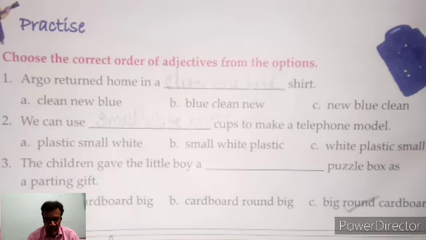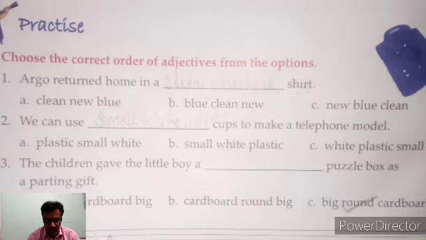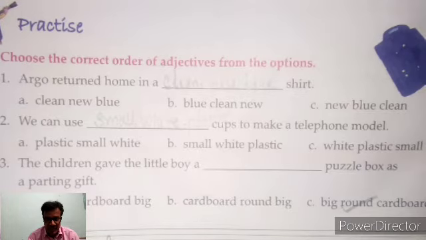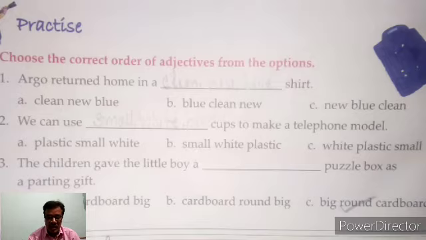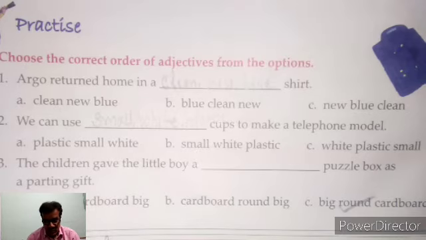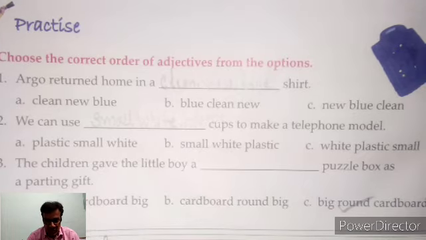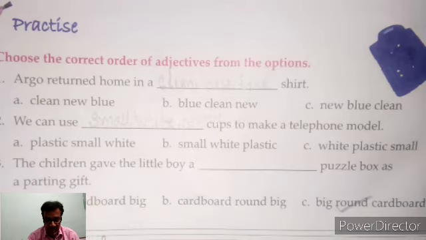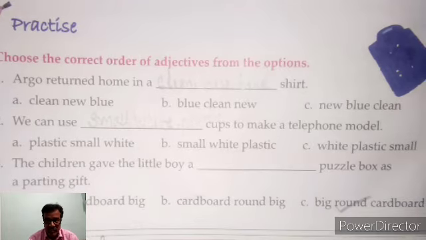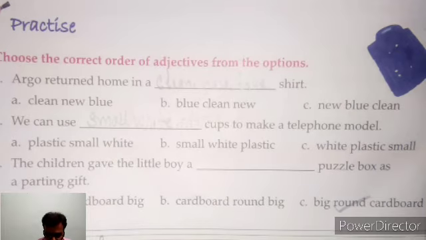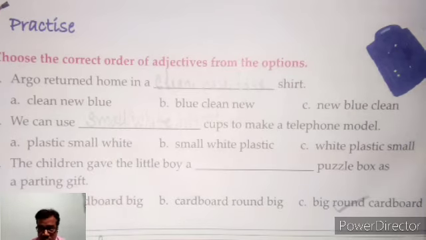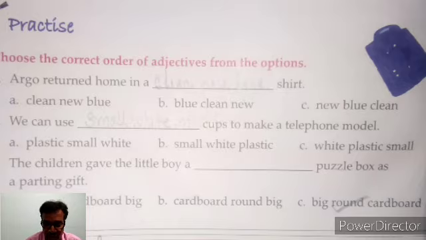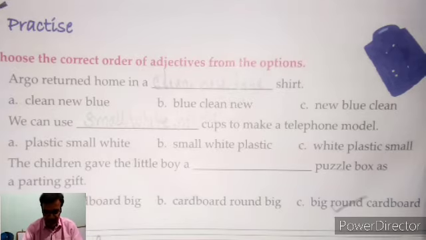Shape, and after that color, and then material. Shape, color and material. So you have to choose option B, that is small, white and plastic. By following these rules you can do exercise A.